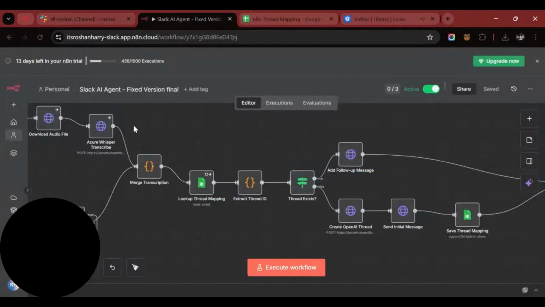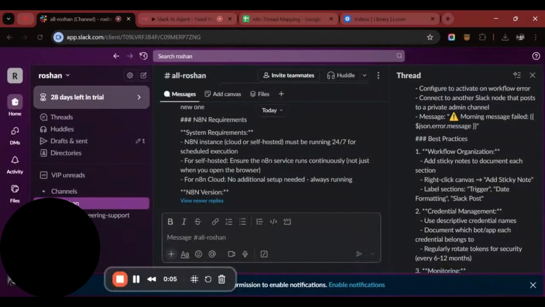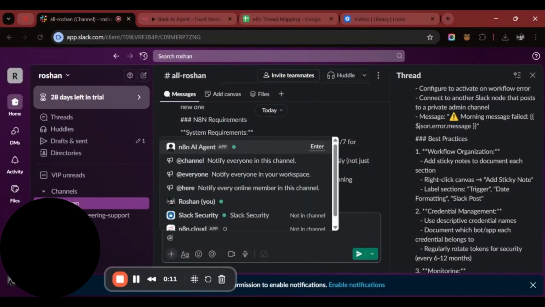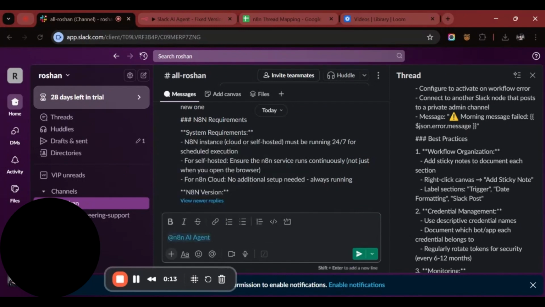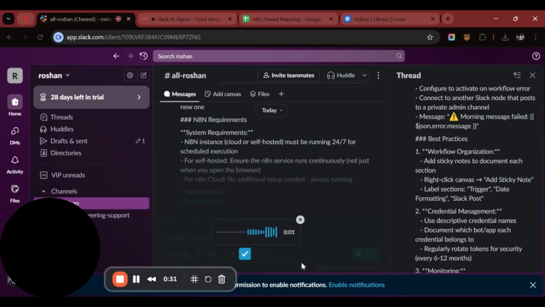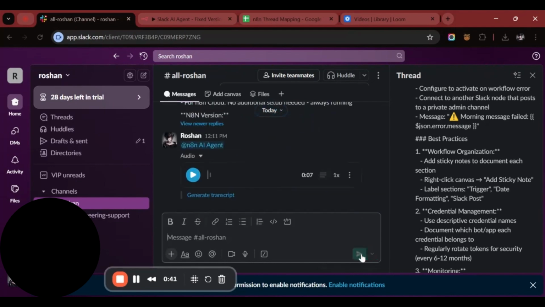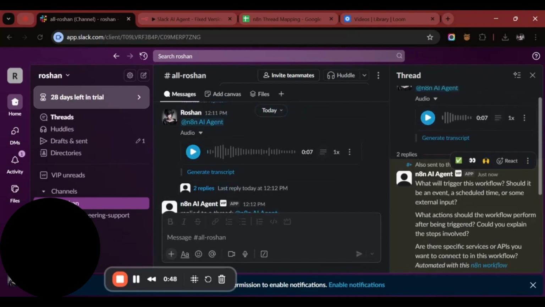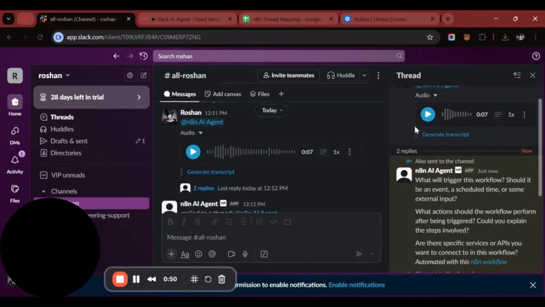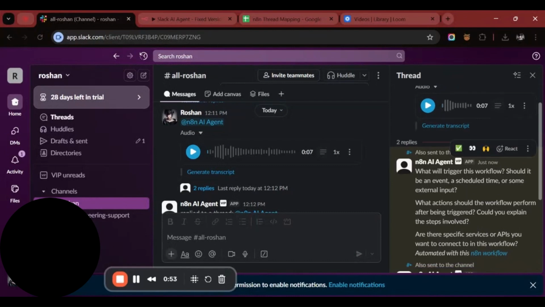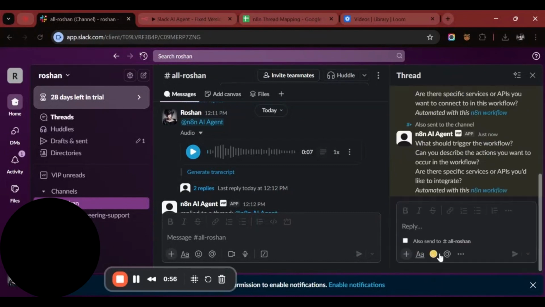So let me give you a quick demo of a voice note as well. Here I will tag the agent and I will say, help me build a simple workflow that posts a good morning message on Slack every morning. And we'll wait. As you can see, it gave a response to the voice note. It asks what will trigger the workflow, should it be an event, so let me give a quick reply to it as well.